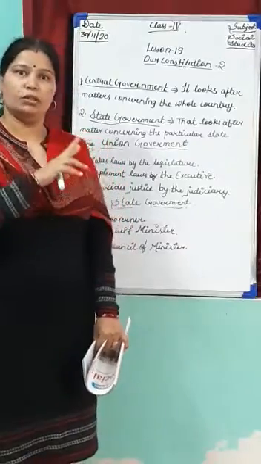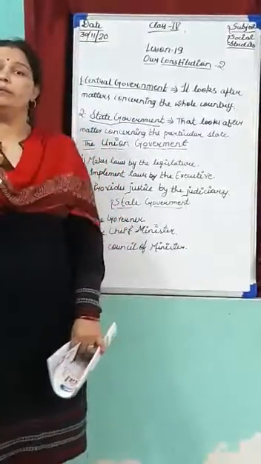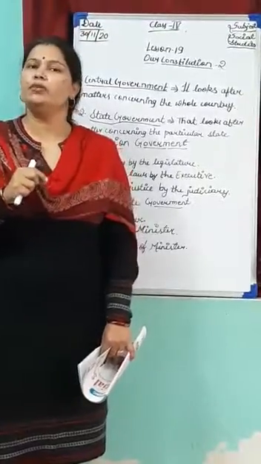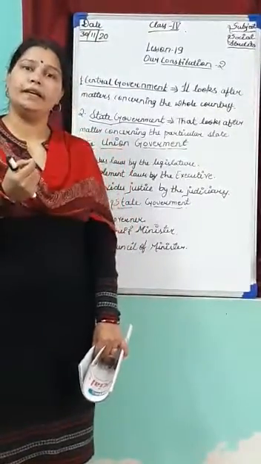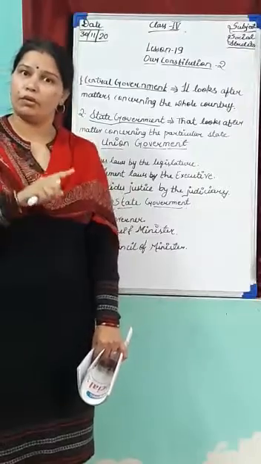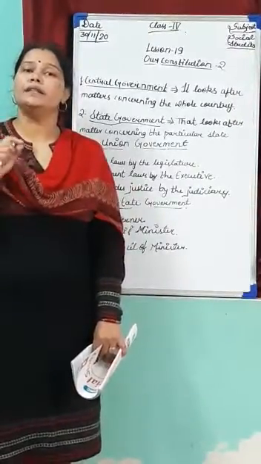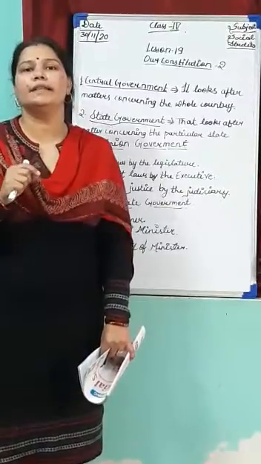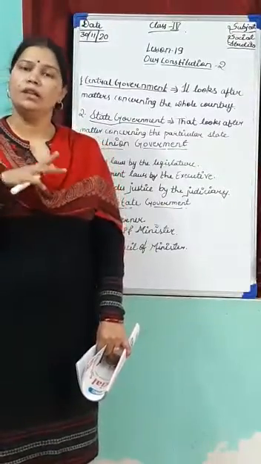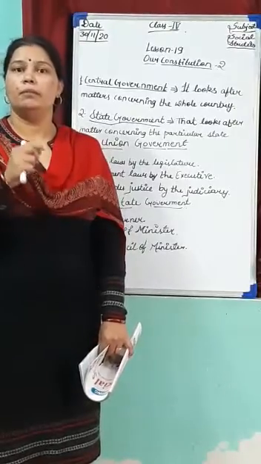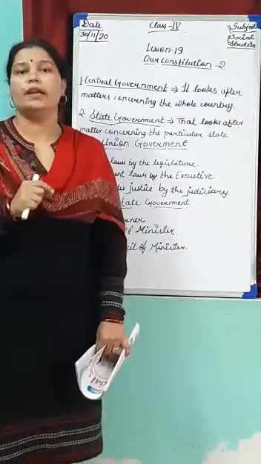Clear? Lok Sabha, Rajya Sabha, and the third is the President of India. The President of India is elected by the members of Lok Sabha, Rajya Sabha, and the State Legislative Assembly. All three elect the President of India.